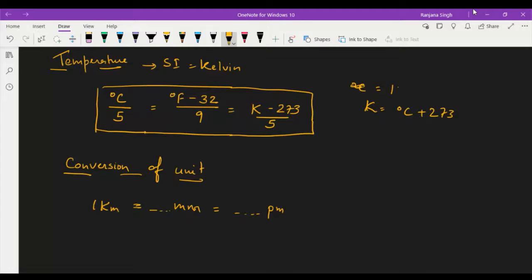For example, if you want to convert 1 kilometer into millimeter, kilometer is equal to 10 to the power 3 meter, right? Or if you want to convert kilometer into meter, the unit factor will be 10 to the power 3 meter by kilometer, right?